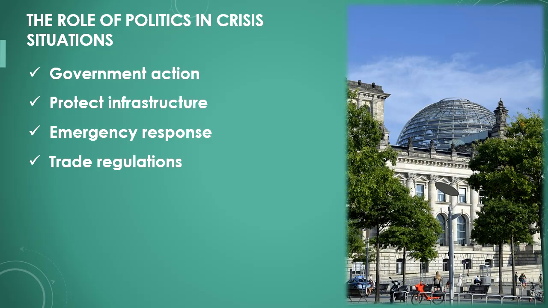Politics plays an important role in ensuring that transport networks continue to function during crises. Governments must take measures to protect infrastructure and respond quickly to emergencies. They can also implement regulations that facilitate or support trade during crises. Without these political actions, many crises would be far more severe.